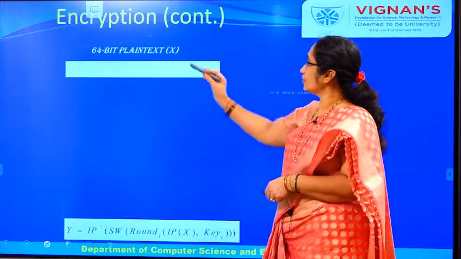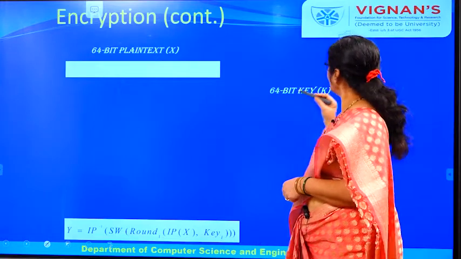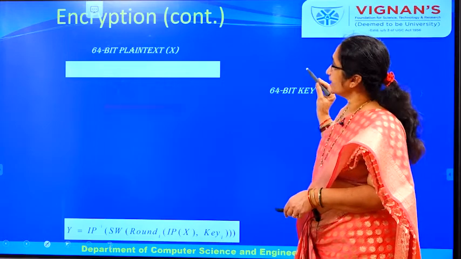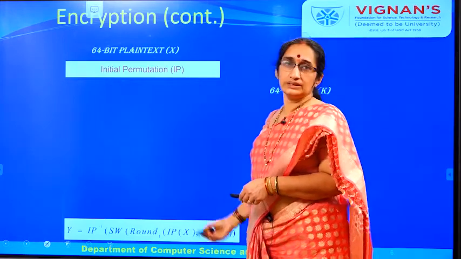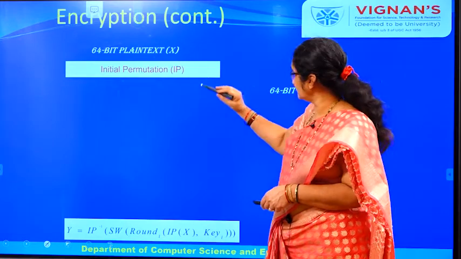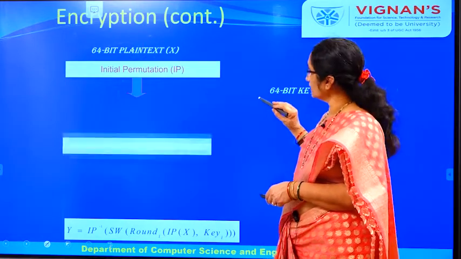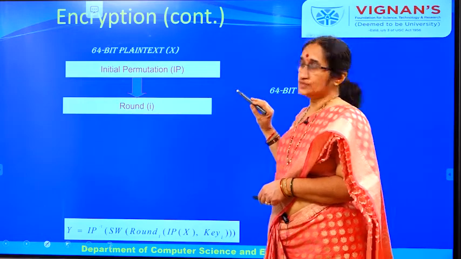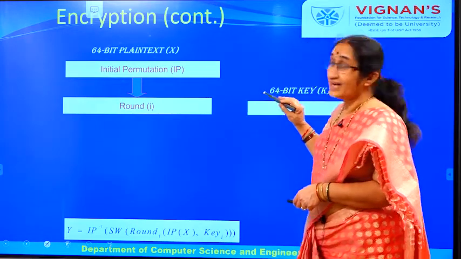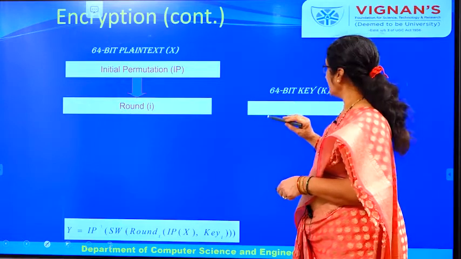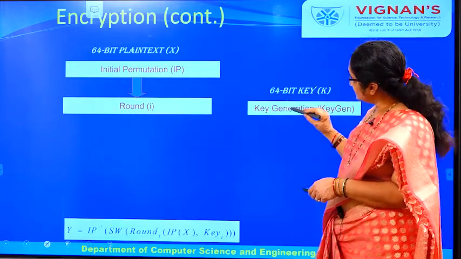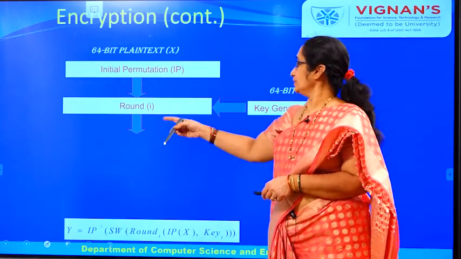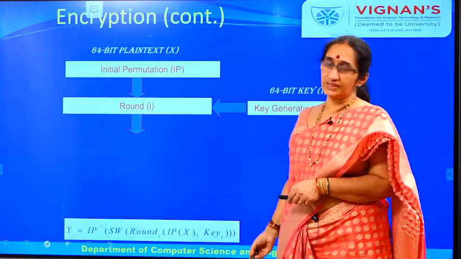So let us see what I have told you now. You have a 64-bit plain text and you have a 64-bit key in which you use only 56 bits, and you are performing the initial permutation. After this initial permutation, you come up with a round. So how many rounds do we have? We have 16 rounds actually, and you create a subkey for each round, and the output of this round will be sent as the input of the next round.